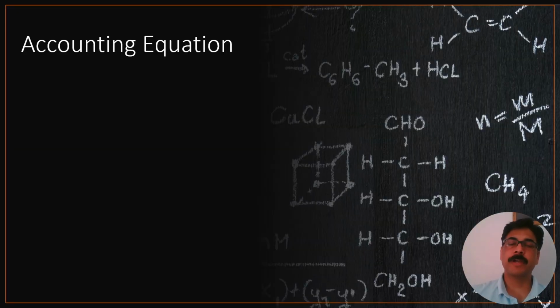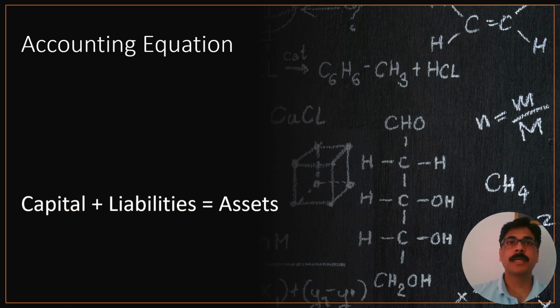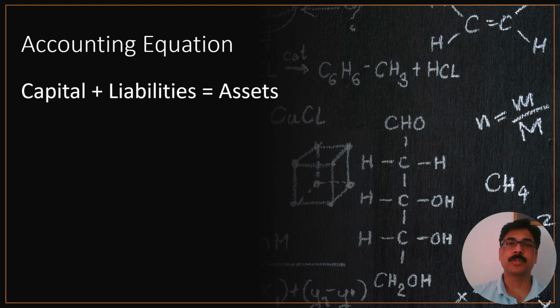As the 5 elements under which all business financial transactions are categorized have been discussed and explained, let's understand a new concept, that is the accounting equation. Like you have read in maths and science in your earlier classes, there's an equation. The same way in accounts also there's an equation, and this equation is capital plus liabilities is equal to assets.